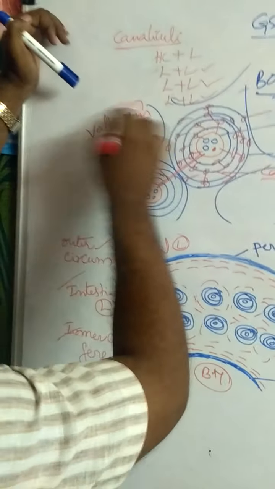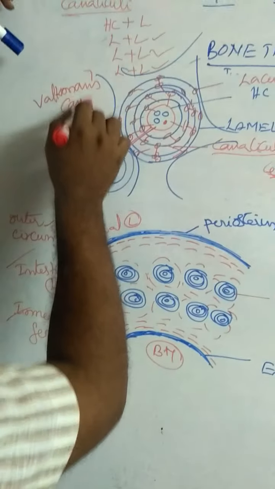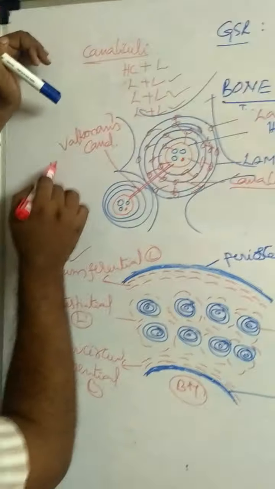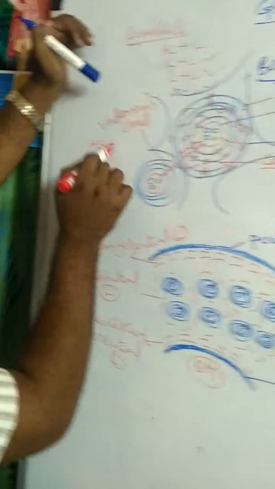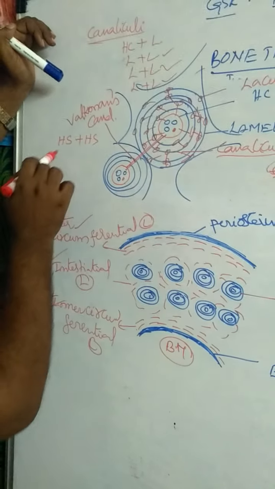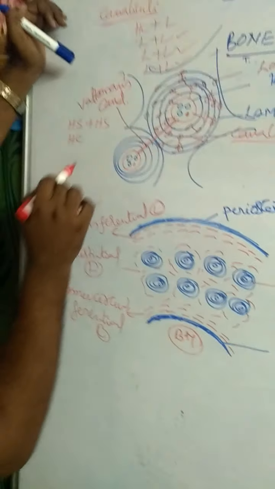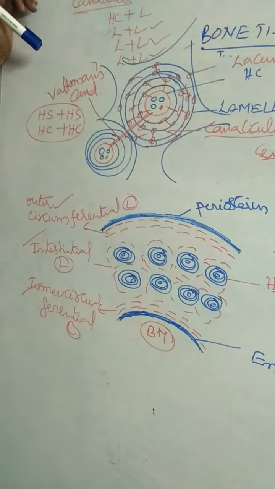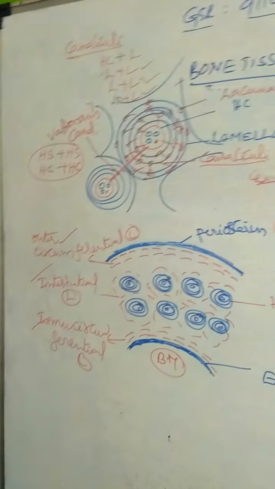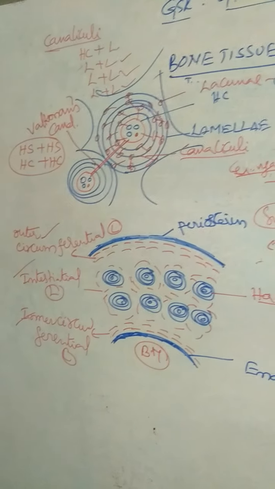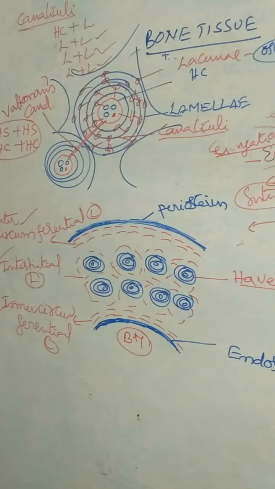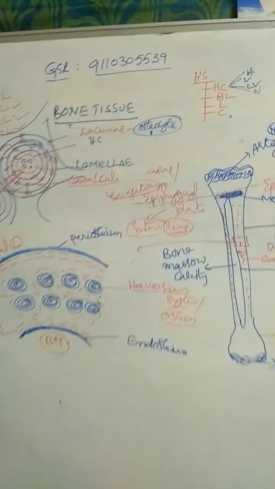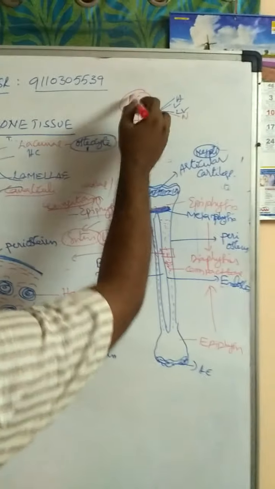Walkman canal is equal to the connection between Haversian system and Haversian system, or the Haversian canal of one Haversian system plus the Haversian canal of another Haversian system. Two Haversian systems are connected by Volkmann's canals. That is about the structure of the Haversian system or osteon.